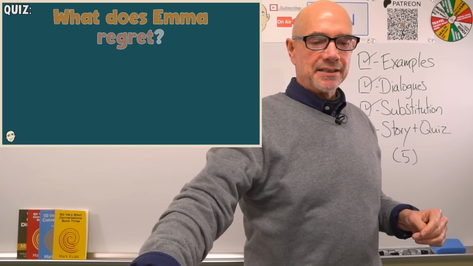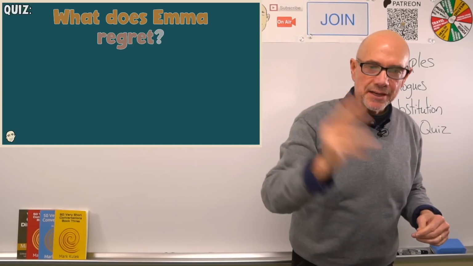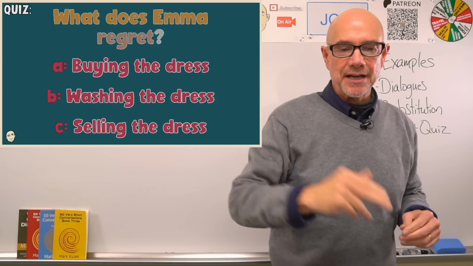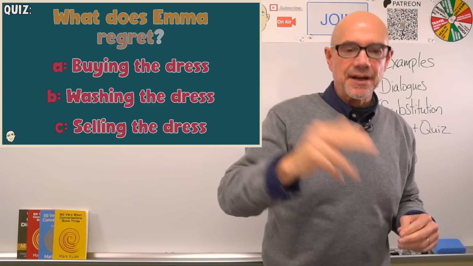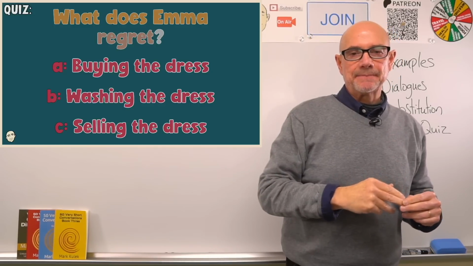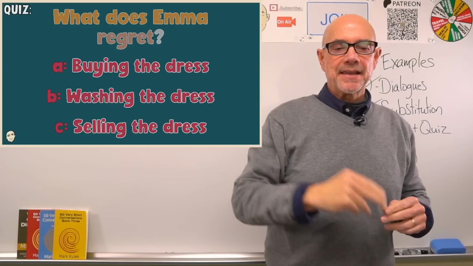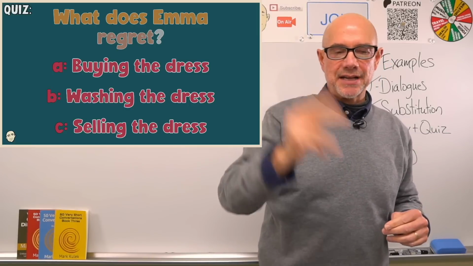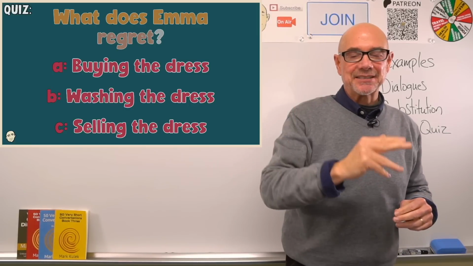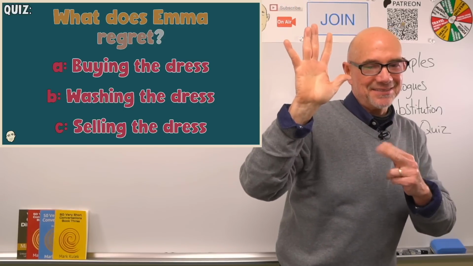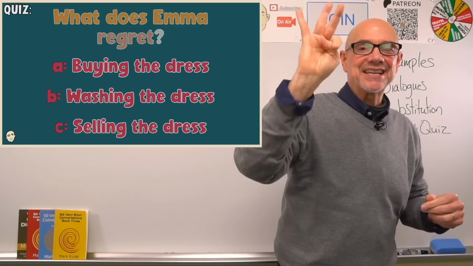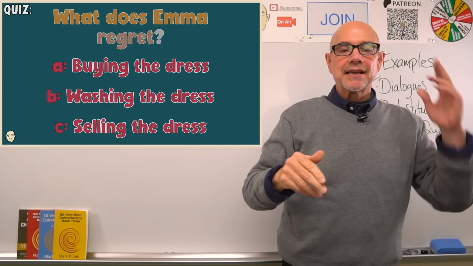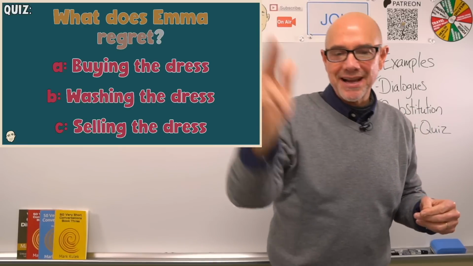"I shouldn't have bought this dress," she says. And the quiz, the question is, what does Emma regret? A, buying the dress. B, washing the dress. C, selling the dress. And the answer? Let's count down. 5, 4, 3, 2, 1. Yes, it is A, buying the dress. Emma regrets buying the dress.